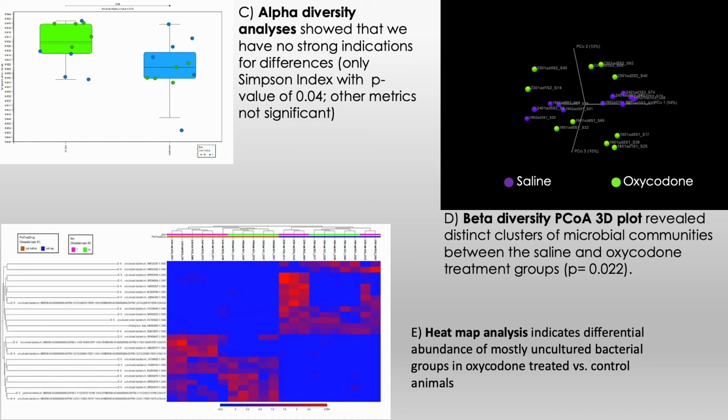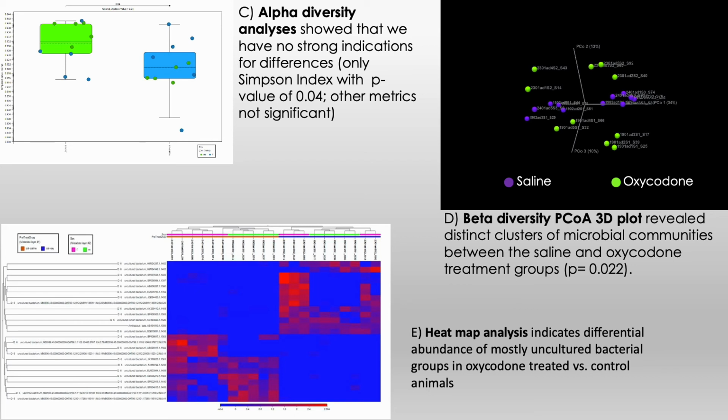As mentioned earlier, beta diversity is used to analyze the temporal and spatial changes in species composition, reflecting whether there is a difference in bacterial communities between groups. In this study, we used principal coordinate analysis to create a plot of multiple dimensions where each sample is a point and the distance between the points represents the similarity of those samples. So the closer they are together, the more similar they are.